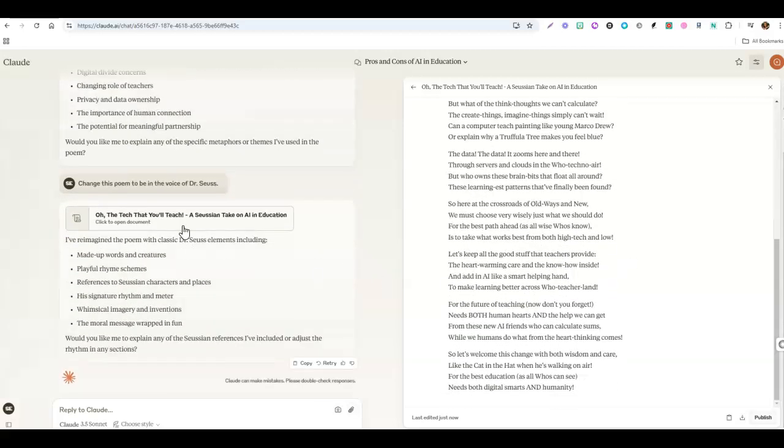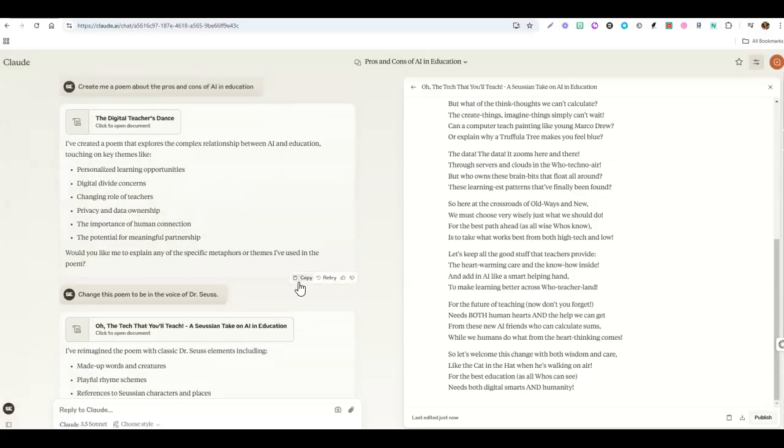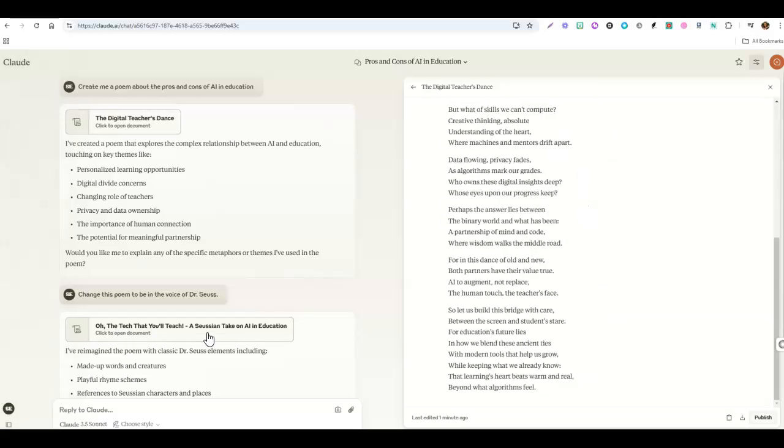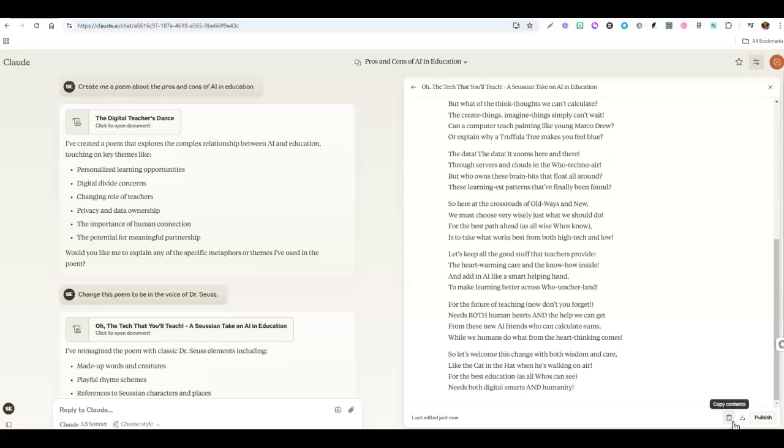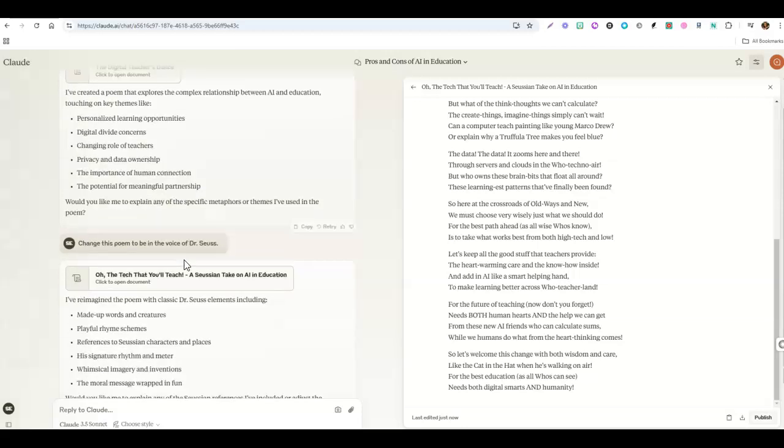Notice, too, that with Claude, it gives us this link that we can actually click to open this up into a new window. From here, you can copy the contents. We can also download it as a file, and we can publish it, which will give us a link to share with others. So this does look a little bit differently, but like I said, I like this for creative work. I think it does a good job, and I like how it gives me something separate to grab from that's kind of separate from my conversation with it over here.